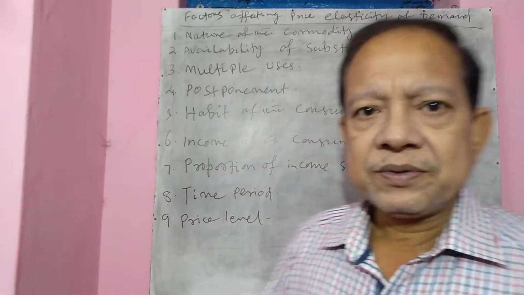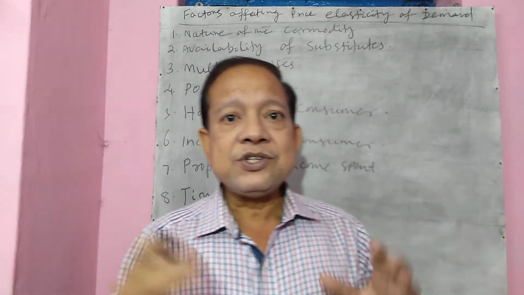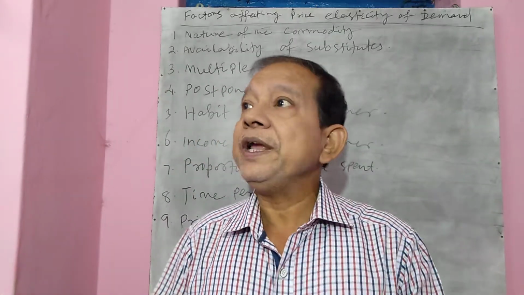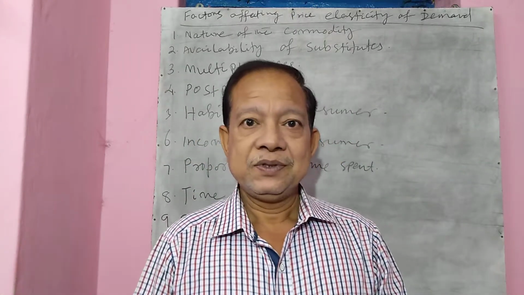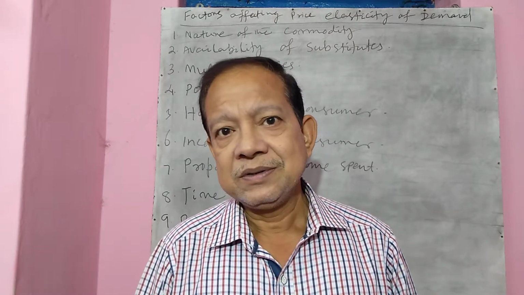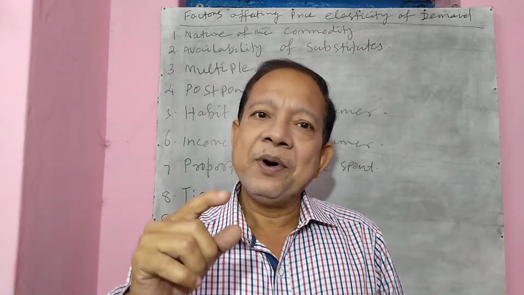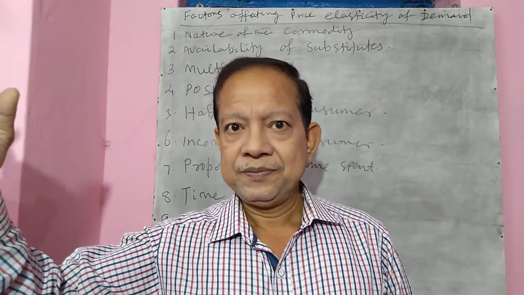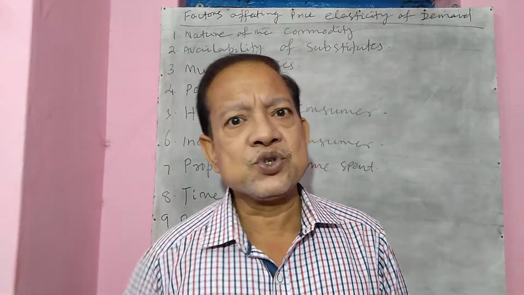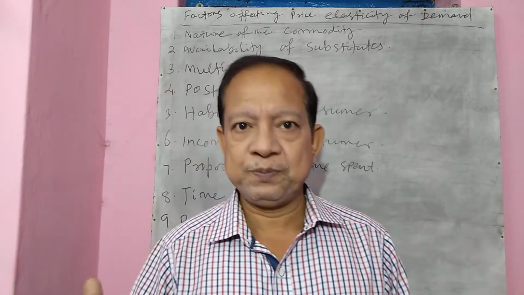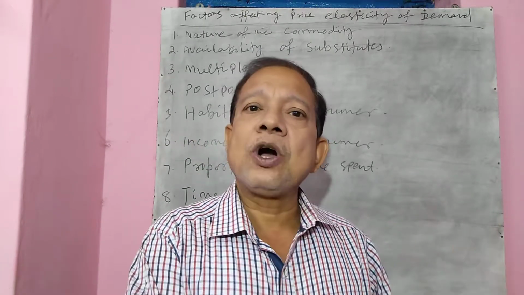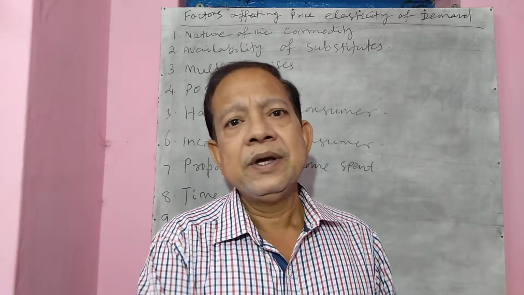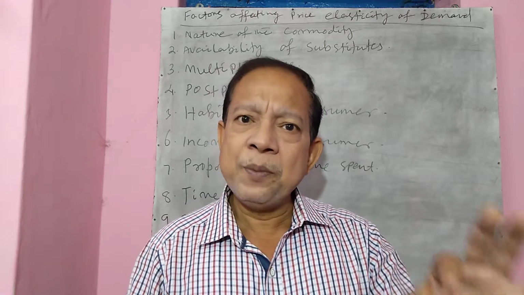Income of the consumer. Now, elasticity of demand also depends upon the income of the consumer. Now, how does it happen? Remember, let's talk of very rich people, the creamy layer of the society, the elite group. And let's talk of the very poor section of the society, the downtrodden, economically backward.